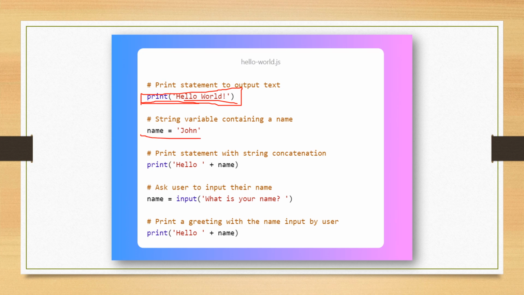Then we have created a variable, but we have not declared any data type here. This is a good thing about Python. Then we have used a print statement with string concatenation. We are going to see all these things in further videos. Then this is the statement for taking input from the user, and this prints a greeting with the name given by the user. So this is the syntax of Python. It is very easy.